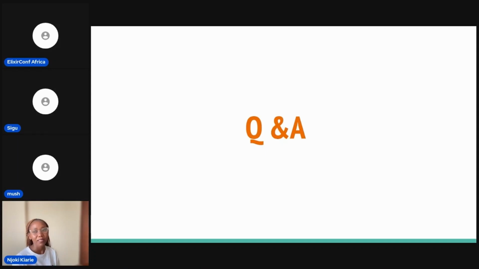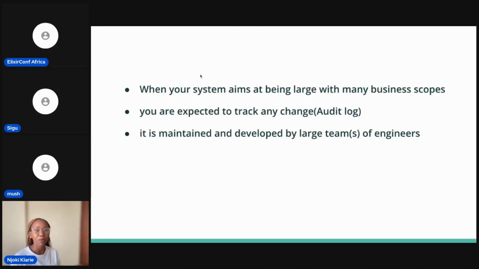So the idea would be to not use it for systems that don't need it, as then it would be over-architecture. But for a system where you need all this data, where you have multiple teams, where your business scope is large, then by all means use the patterns, because they help you separate the concerns and allow you to work on different parts of the system independently.